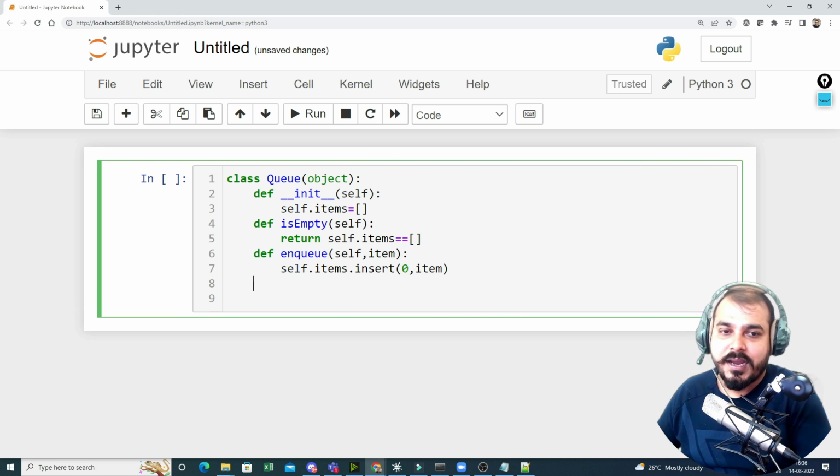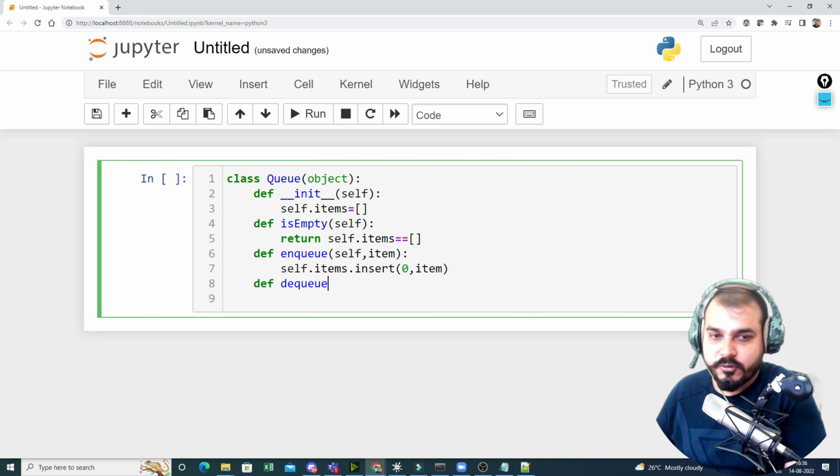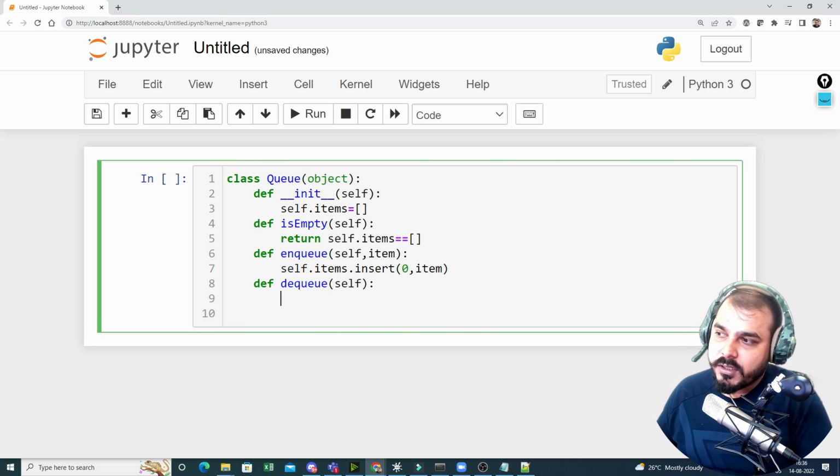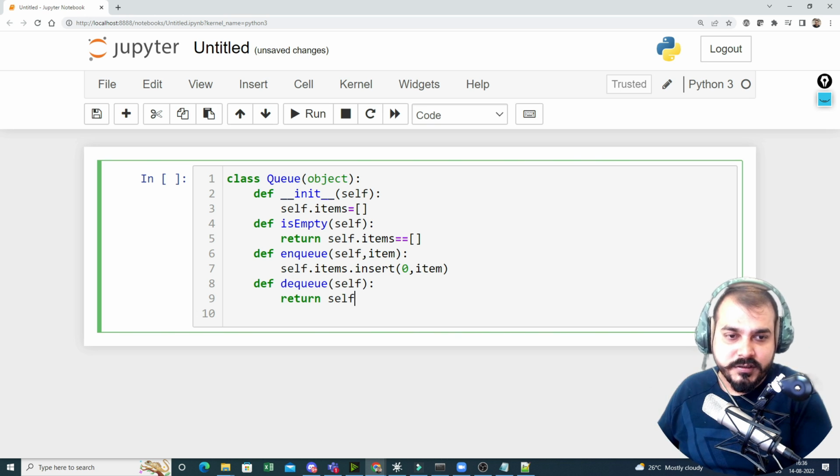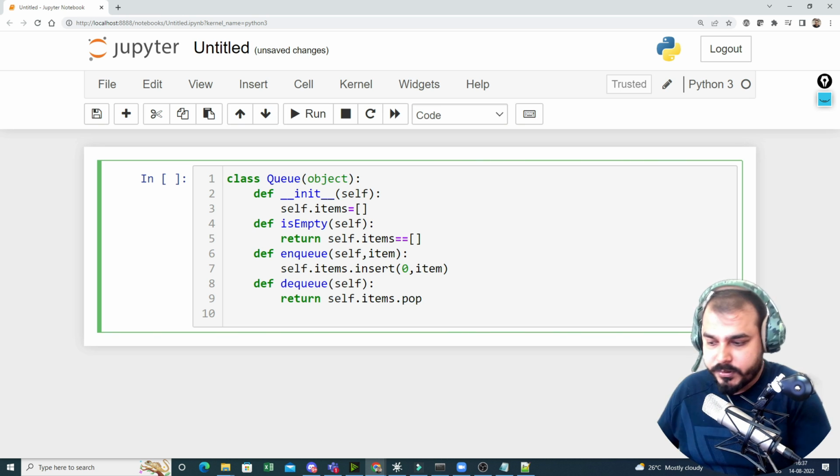Enqueue basically means I'm adding an item. And similarly, I can do it for dequeue. Here I'm just going to give my self keyword again. In the case of dequeue, it is just going to remove from the top end. So all I have to do is write return self.items.pop.